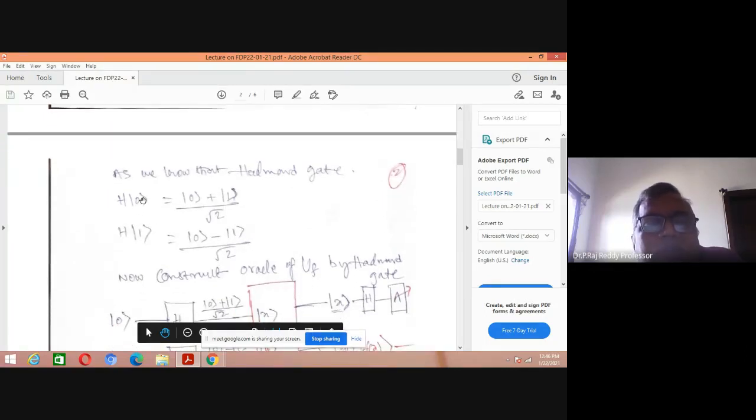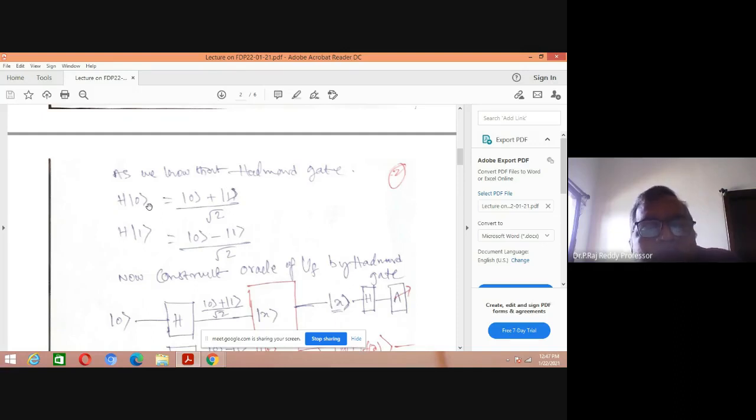If you give the 0 input, a single qubit, to the Hadamard gate, then the result is (0 plus 1) by root 2. If you apply 1 on the Hadamard gate, you are getting (0 minus 1) by root 2. Because your single qubit is either 0 or 1.